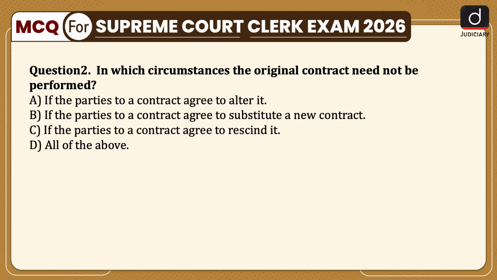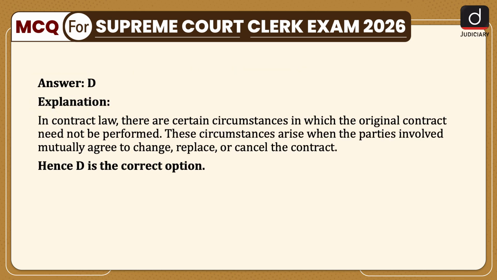Next, in which circumstances the original contract need not be performed? If the parties to a contract agree to alter it, if the parties to a contract agree to substitute a new contract, if the parties to a contract agree to rescind it, or all of the above. The correct answer is option D. In contract law, there are certain circumstances in which the original contract need not be performed. These circumstances arise when the parties involved mutually agree to change, replace, or cancel the contract. Hence, D is the correct option.